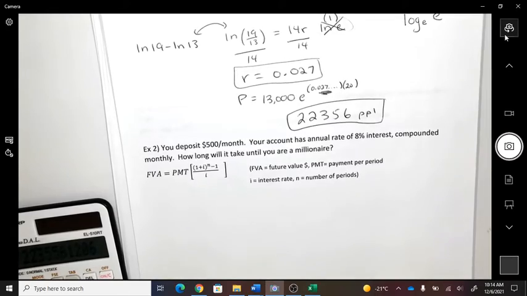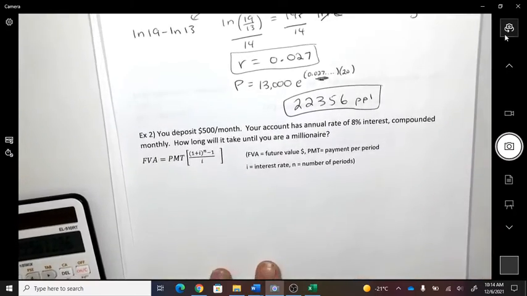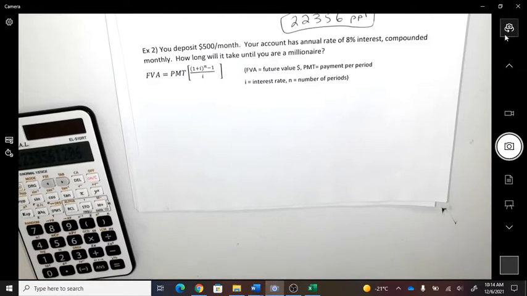Okay, number 2. Money. Okay, you deposit $500 a month. Your account has an annual rate of 8%, compounded monthly. How long until you become a millionaire?